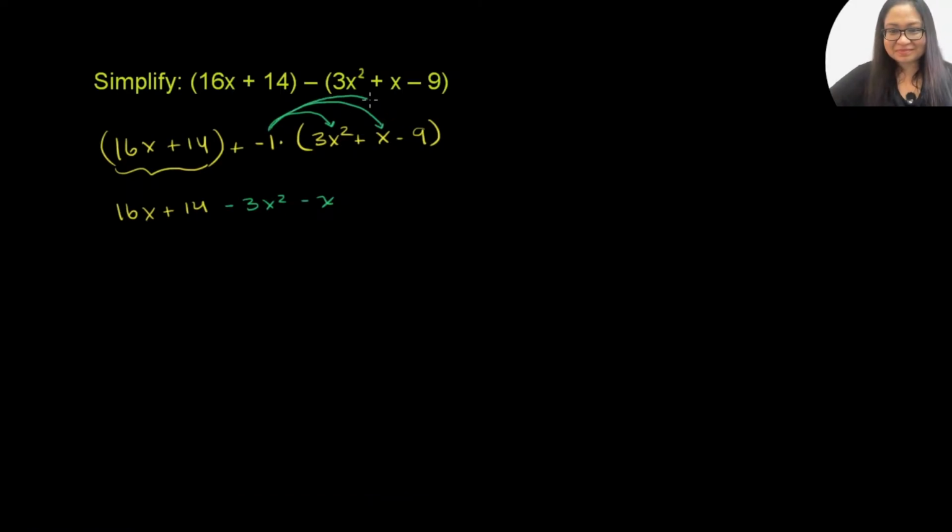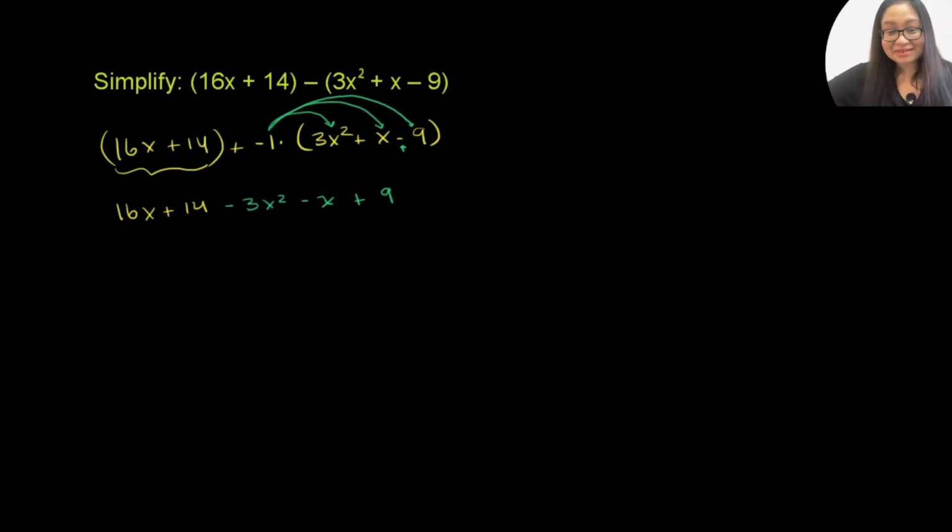Negative 1 times negative 9. Remember, you have to consider this negative right over there. That is part of the term. Negative 1 times negative 9 is positive 9. Negative times a negative is a positive. So then we have positive 9. And now we just have to combine like terms.